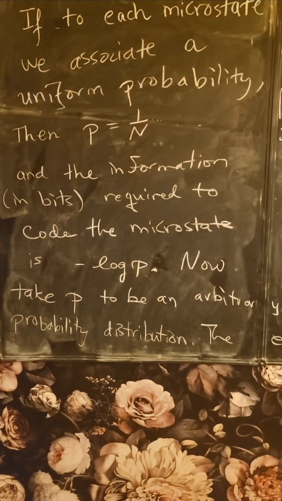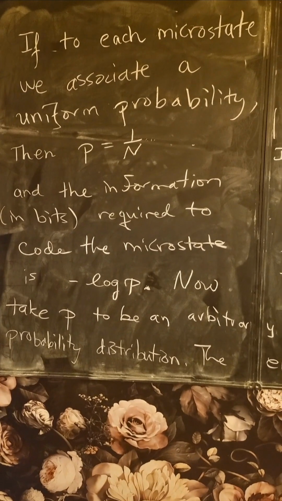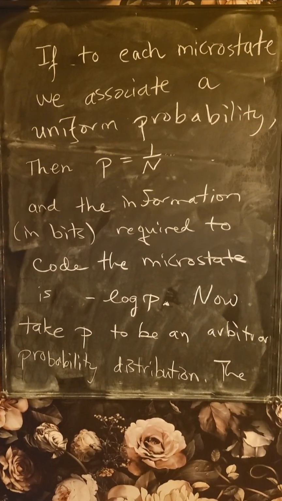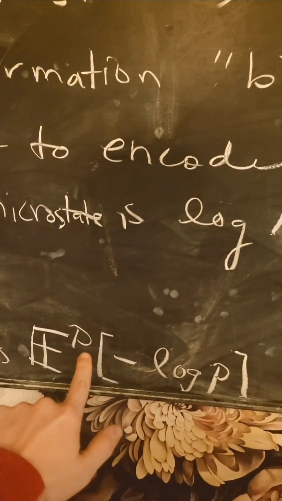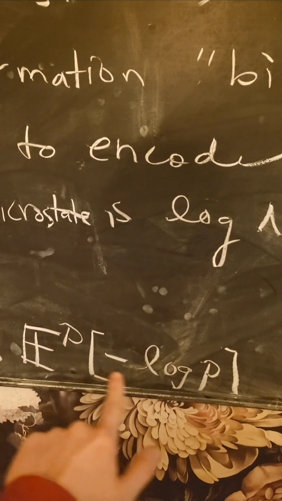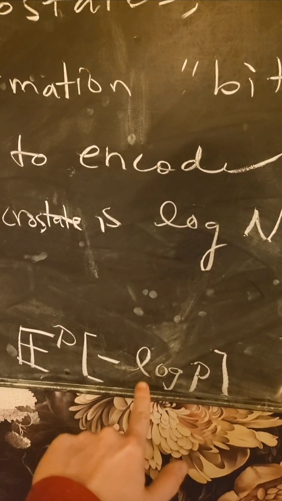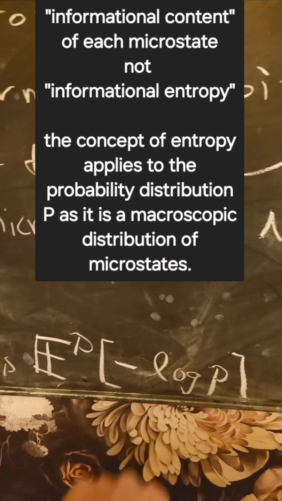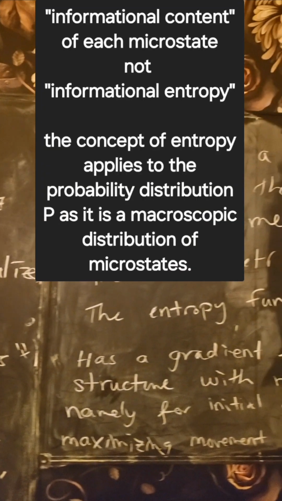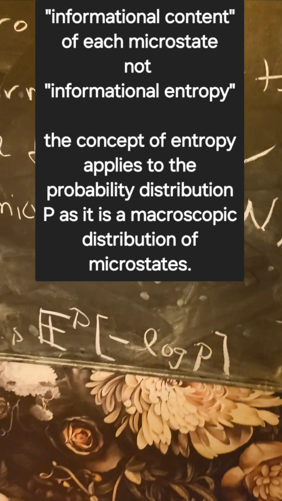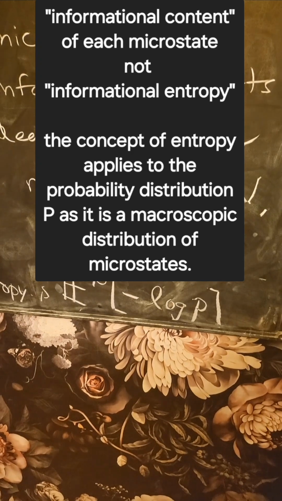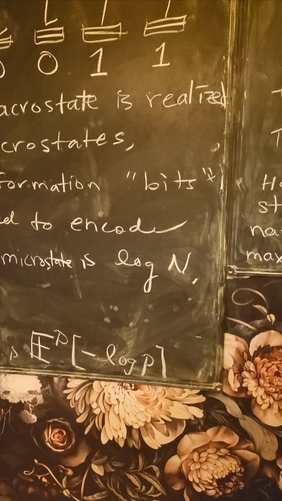So now, if we take p to be an arbitrary probability distribution, not just a uniform probability distribution, then the entropy is the expected value, with respect to this probability distribution of microstates, of the informational entropy associated with each microstate, okay? And so this is where you derive the entropy functional in optimal transport theory. Or it's more general than optimal transport, obviously.